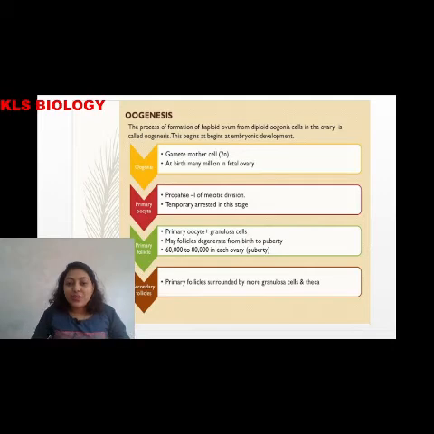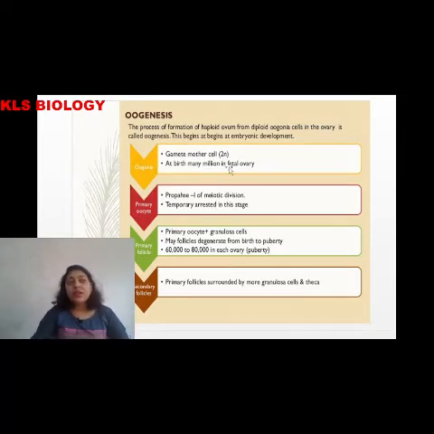I would like to go very fast over here, because everyone knows about oogenesis and spermatogenesis in detail. Whatever points are important from the perspective of CET, I'll tell those points, do not worry. Oogenesis is the process of formation of a haploid ovum from a diploid germ cell. It begins at embryonic development. The oogonia are diploid in nature.